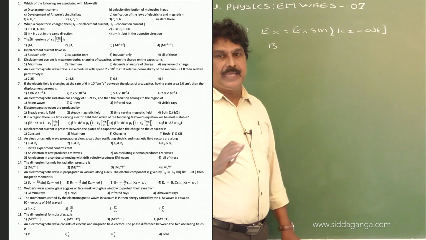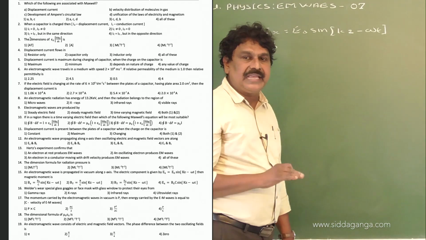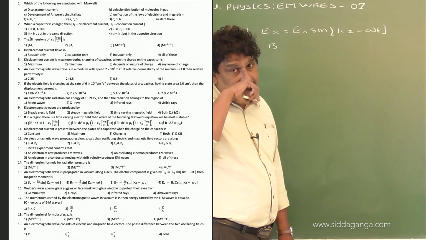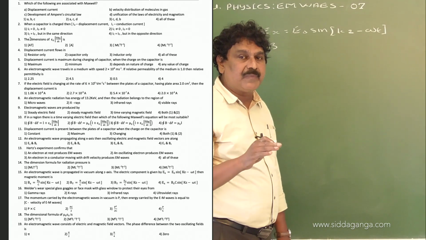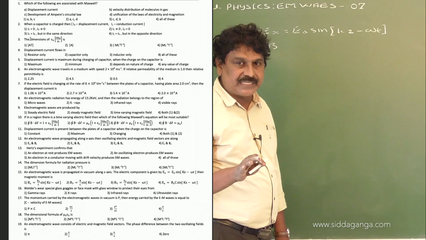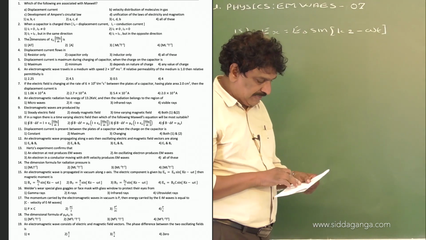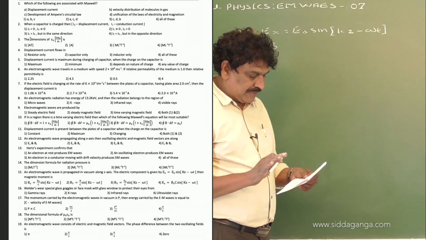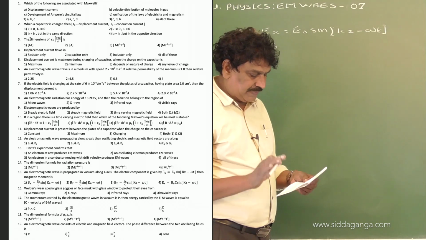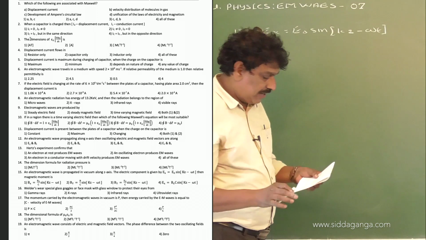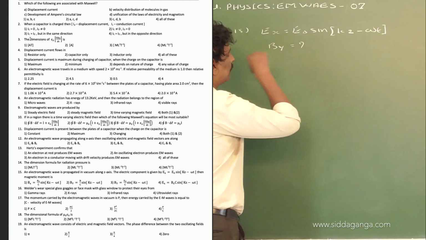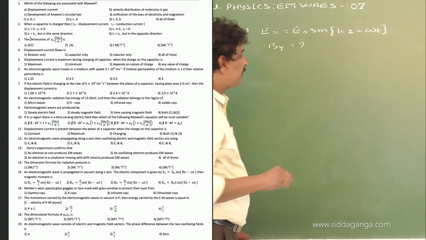Now, when the electric component is along the x-axis, then the magnetic component must be either along the y-axis or along the z-axis. In the given options, there is no z component, only the x component and y component. Therefore, we will have to find By, that is perpendicular to Ex.